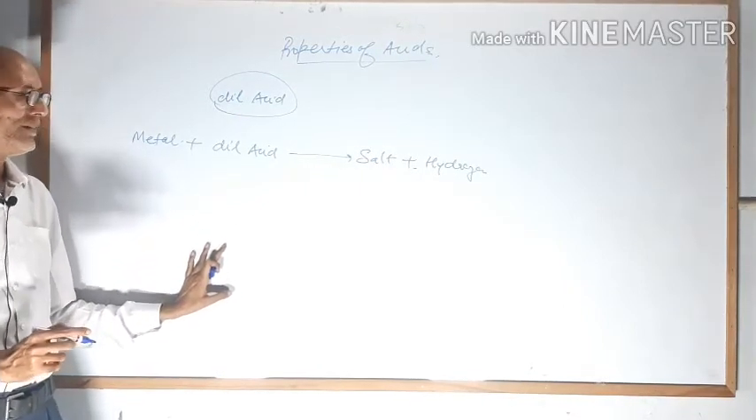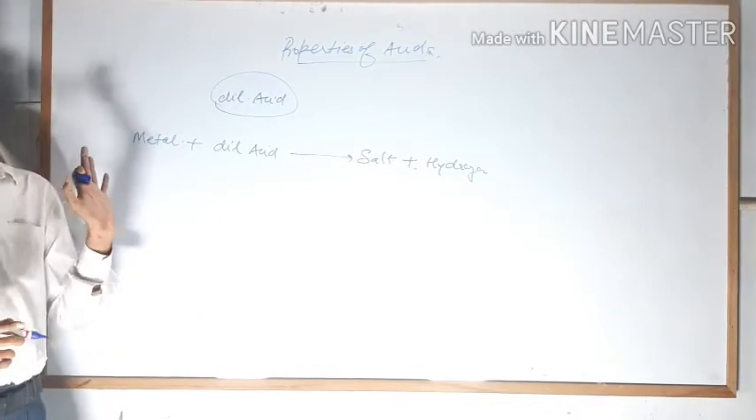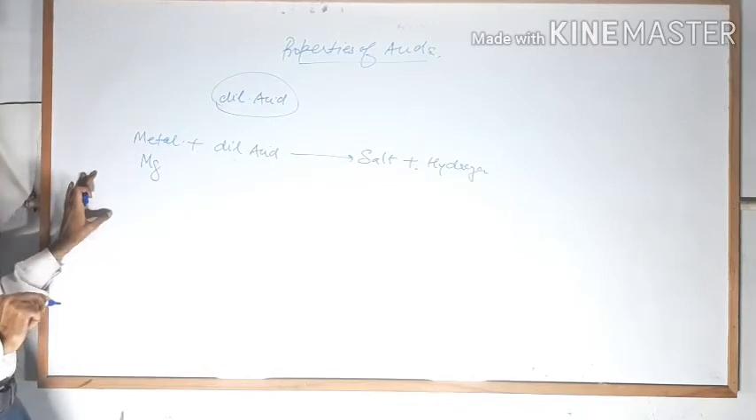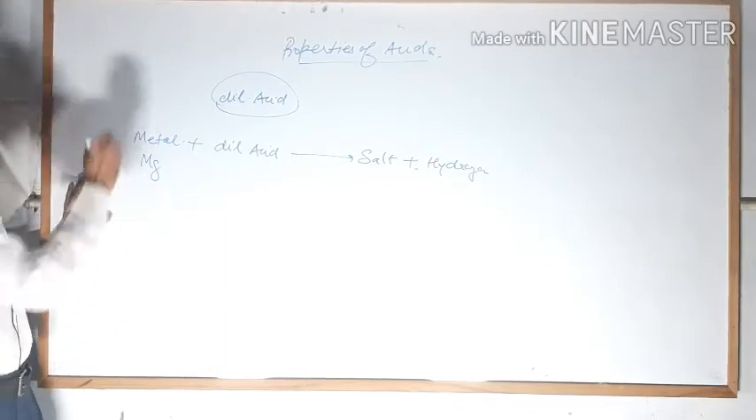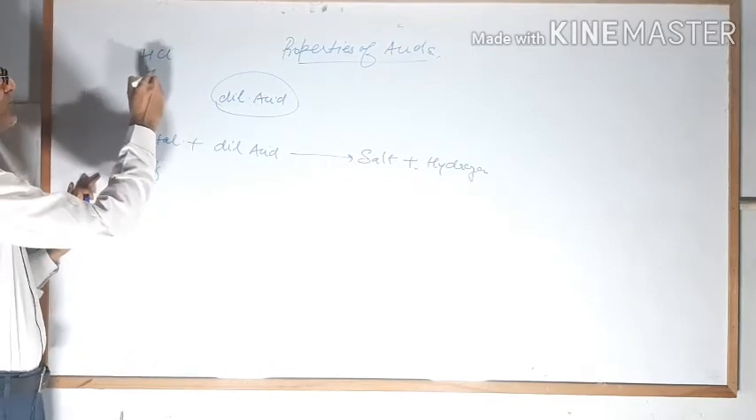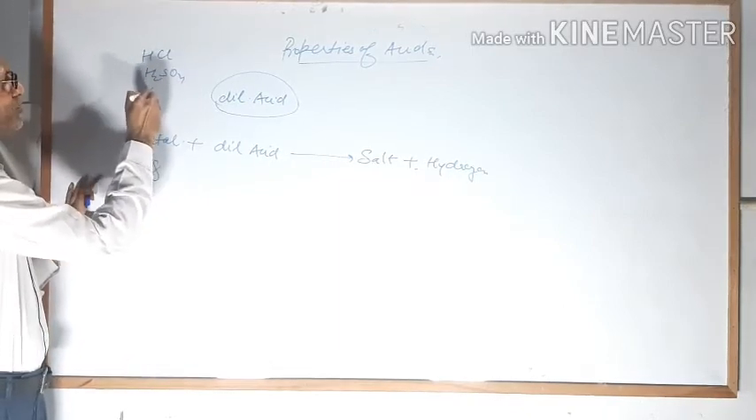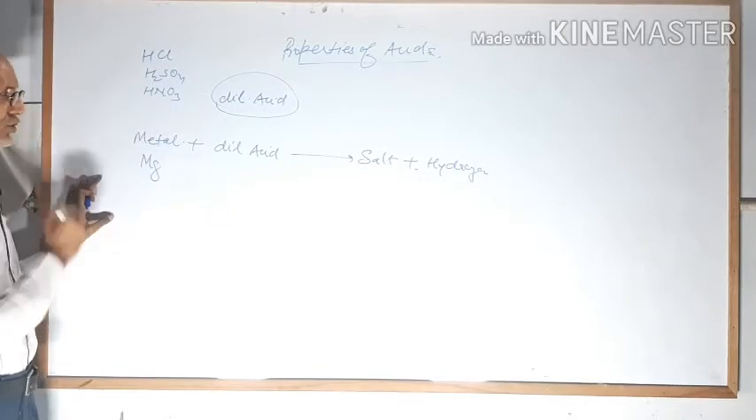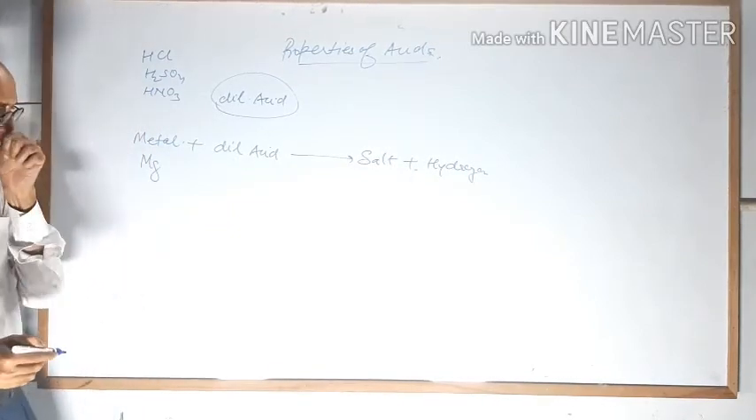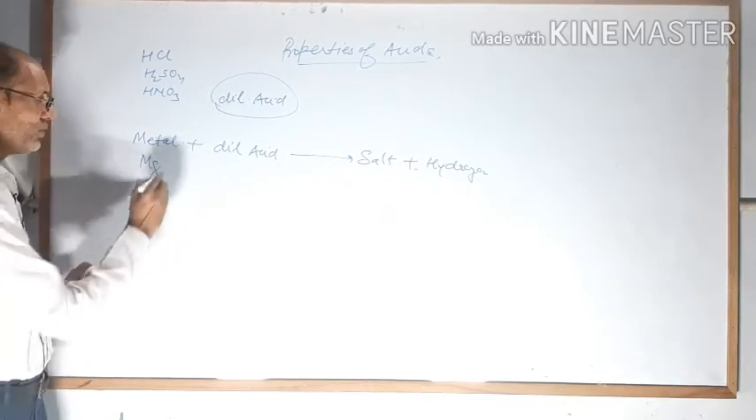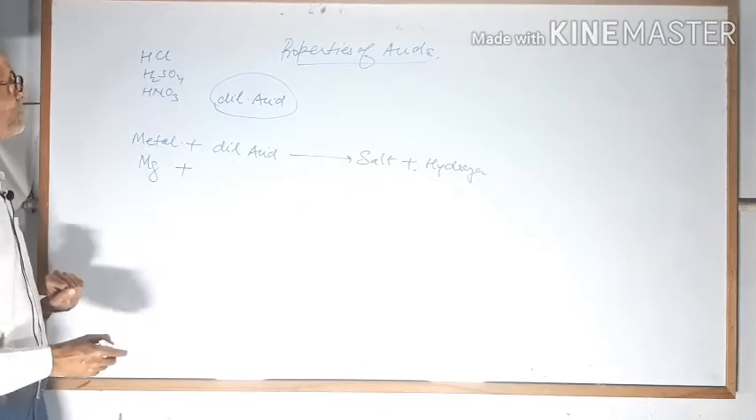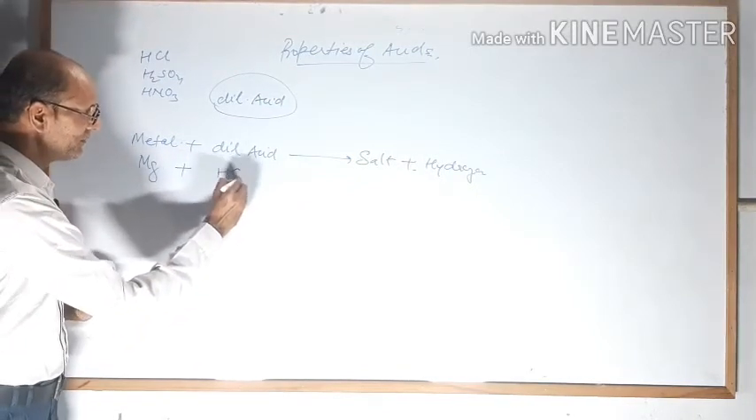How? You can take any metal. Suppose you have taken magnesium. And you can take any acid. I am writing three acids here for your convenience: HCl, H2SO4, HNO3. These are the three most common acids, called mineral acids. So you have taken any one. I am taking HCl.